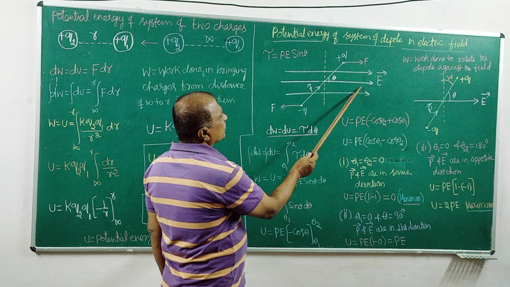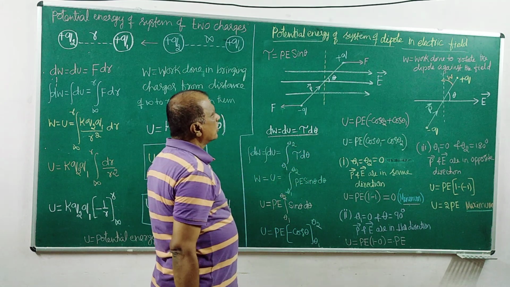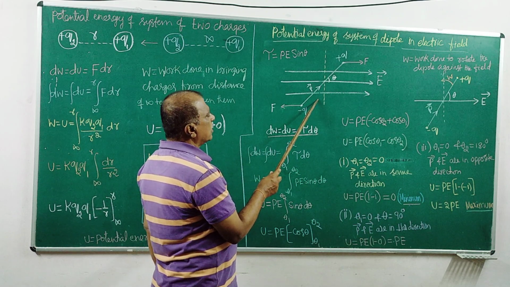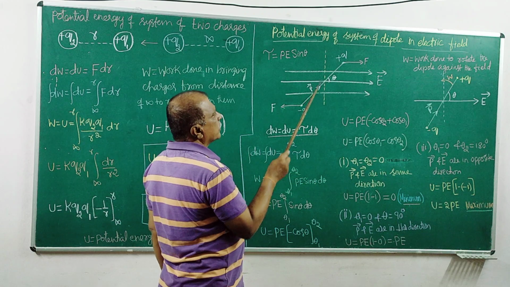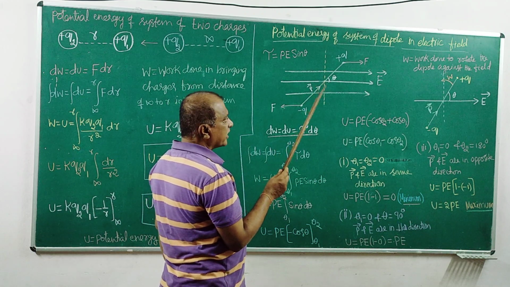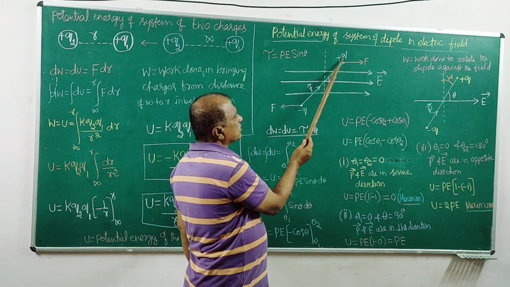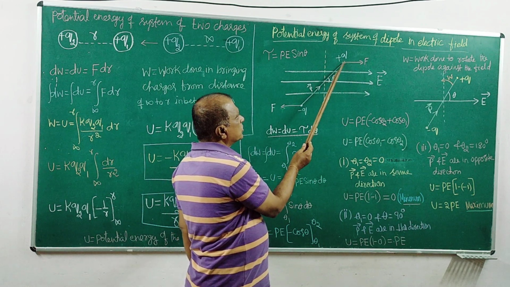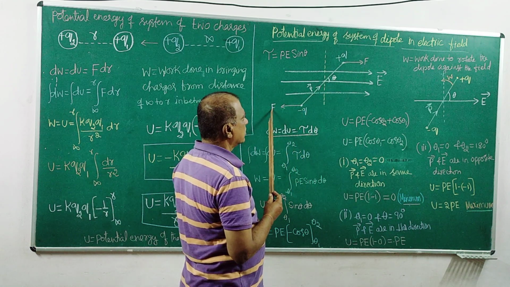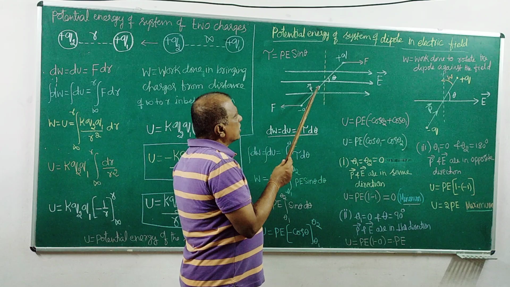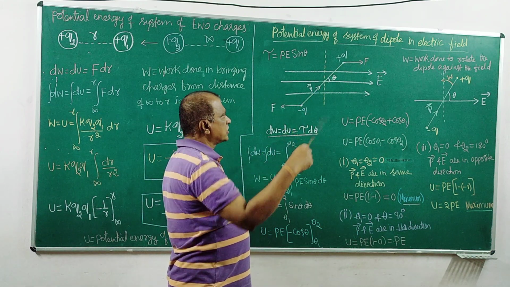This is the direction of the electric field. The dipole is in a uniform electric field. So what happens? This dipole will rotate itself in the clockwise direction because of the interaction of force between the charges and the electric field. This charge is pulling in this direction, and this charge is pulling in that direction. As a result, the dipole will rotate in the field in the clockwise direction.